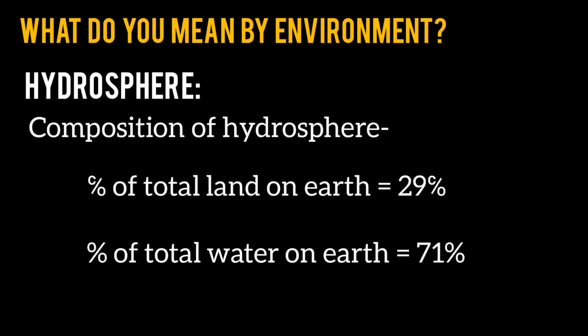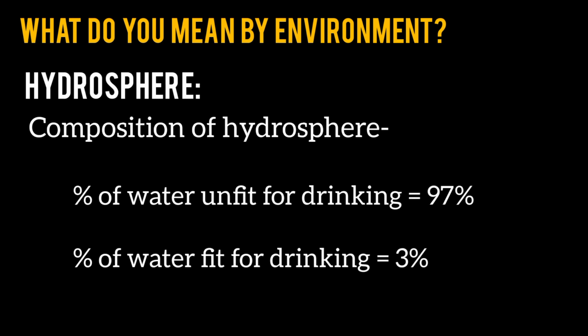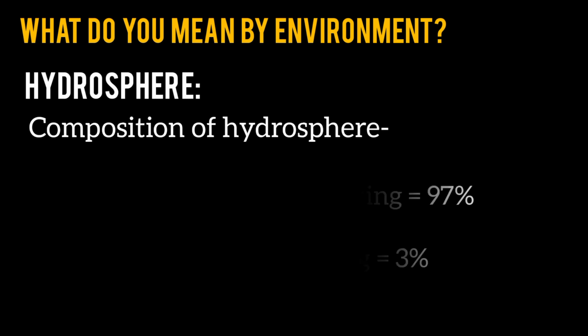Percentage of total land on earth equals to 29%. Percentage of total water on earth is equals to 71%. Percentage of water unfit for drinking, that is salty or marine water, is equals to 97%. Percentage of water fit for drinking, that is fresh water, is equals to 3%.